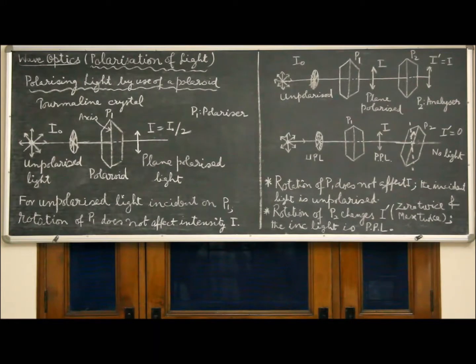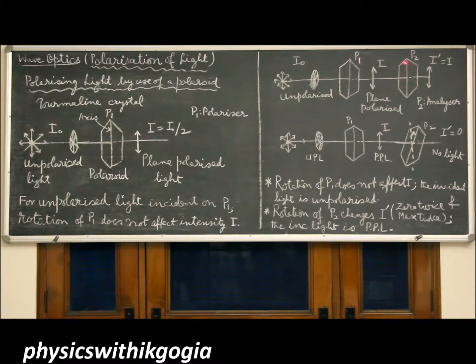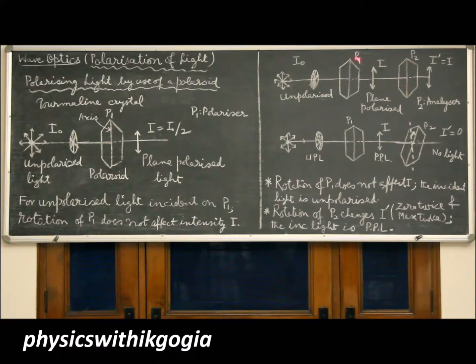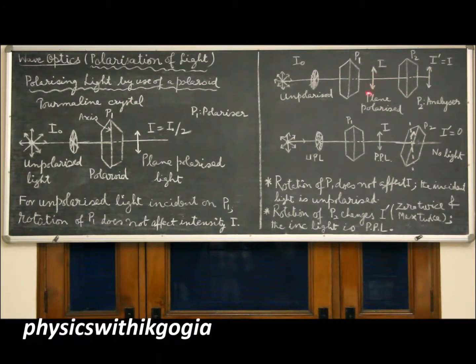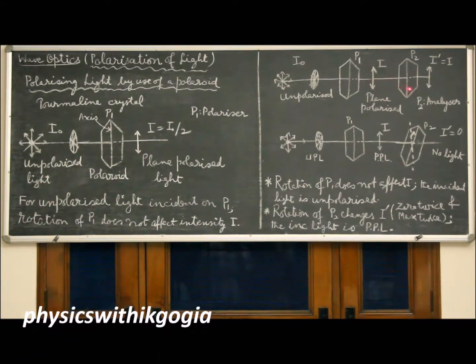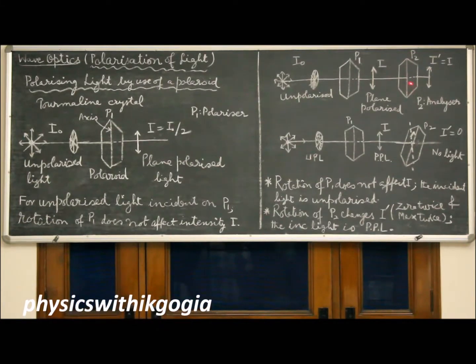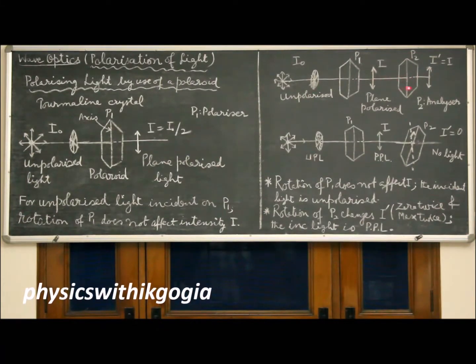Now, how can we differentiate between unpolarized light and polarized light? It will be clear from this setup. If another crystal P2, identical with P1, another tourmaline crystal, is placed in the path of polarized light with the axis of P2 parallel to P1, all the vibrations will also pass through this because the two are in parallel directions.